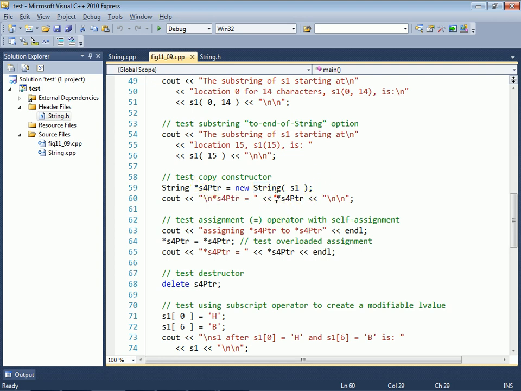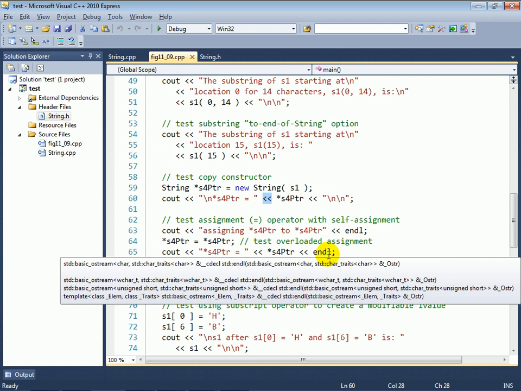And when you want to output that string object, you can do so by dereferencing the pointer, which gives you the actual object. And we've overloaded this double less than sign stream insertion operator, and we've actually used it several times now to display a string object of our string class type. And of course, the built-in string class from the standard library has that capability as well.